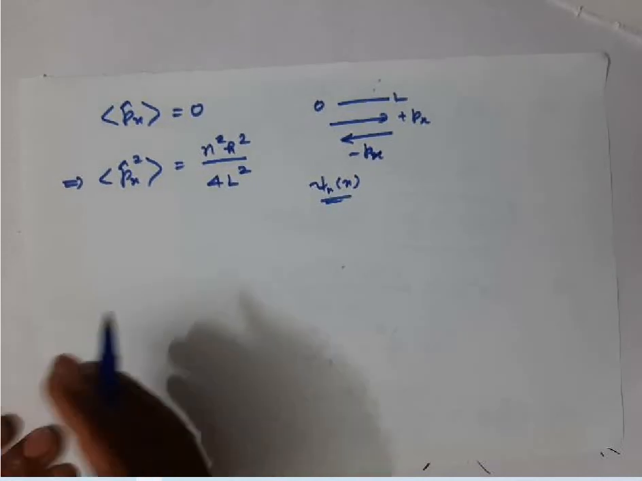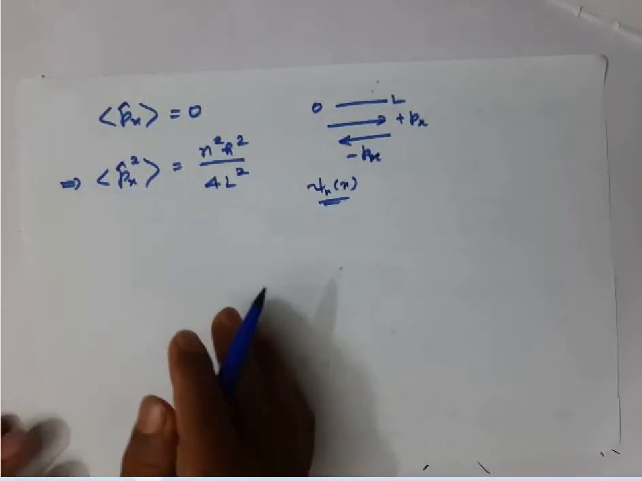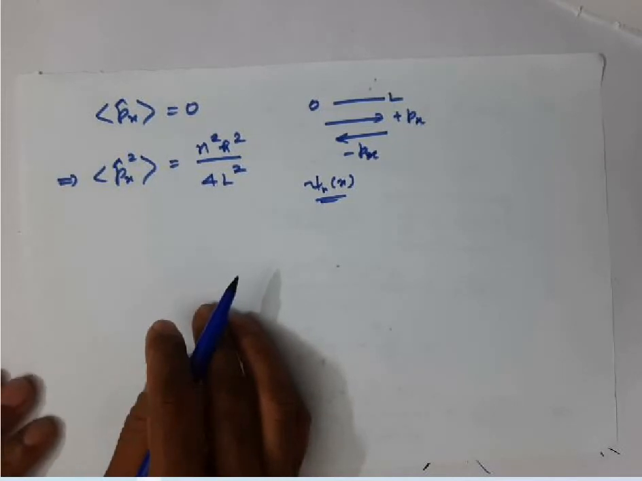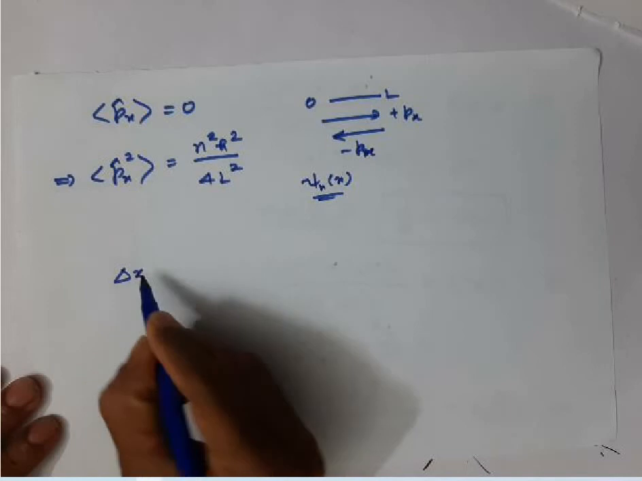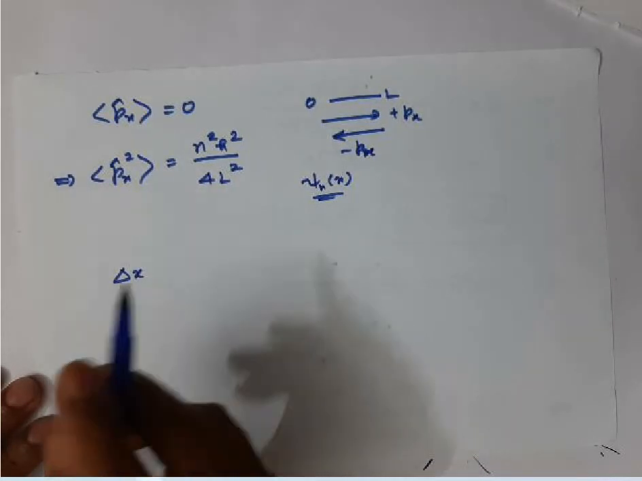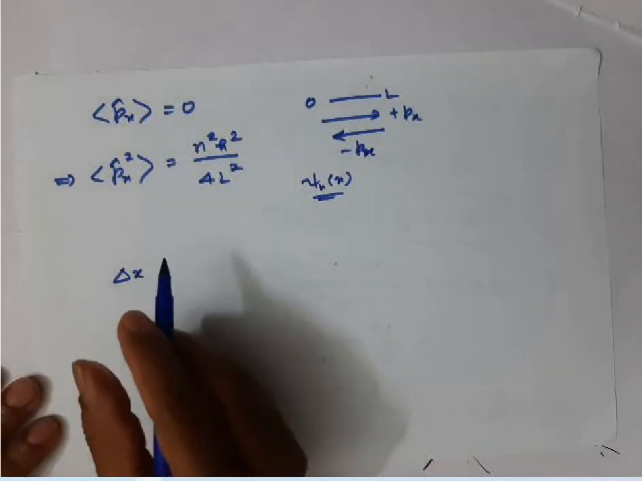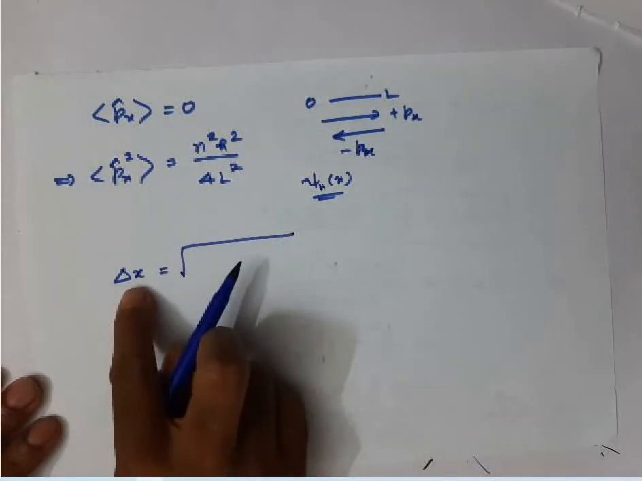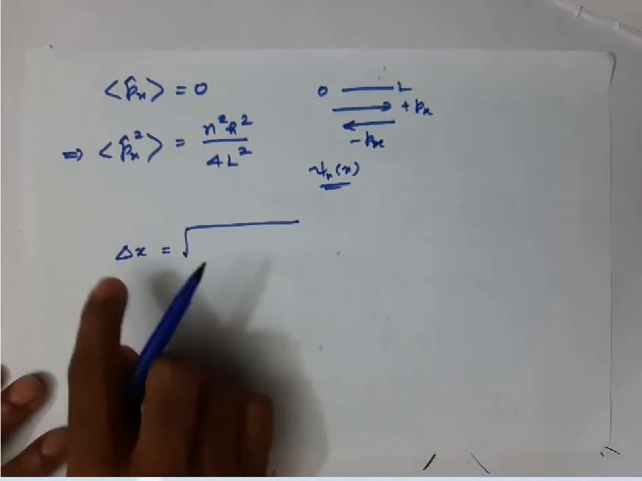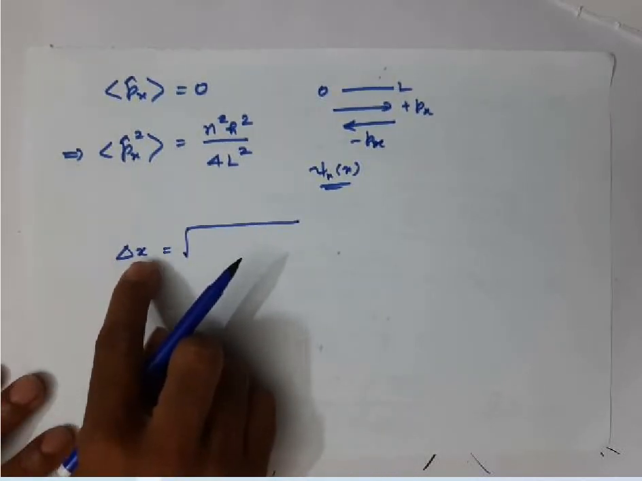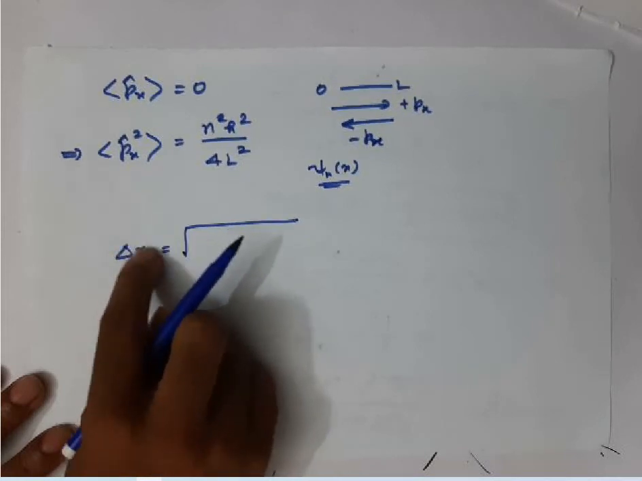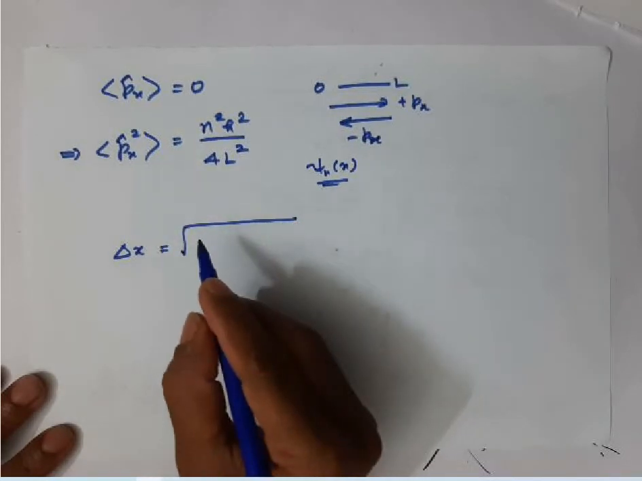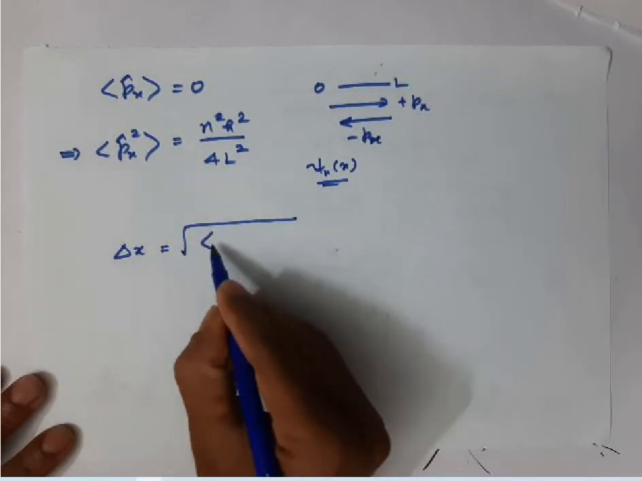Now what is the reason for calculating all these quantities? Listen, we can calculate the standard deviation, that is delta x. Delta x is nothing but the uncertainty in position. It is nothing but the standard deviation. This can be calculated using this formula, the square root of the average value of x squared minus the average value of x the whole squared.